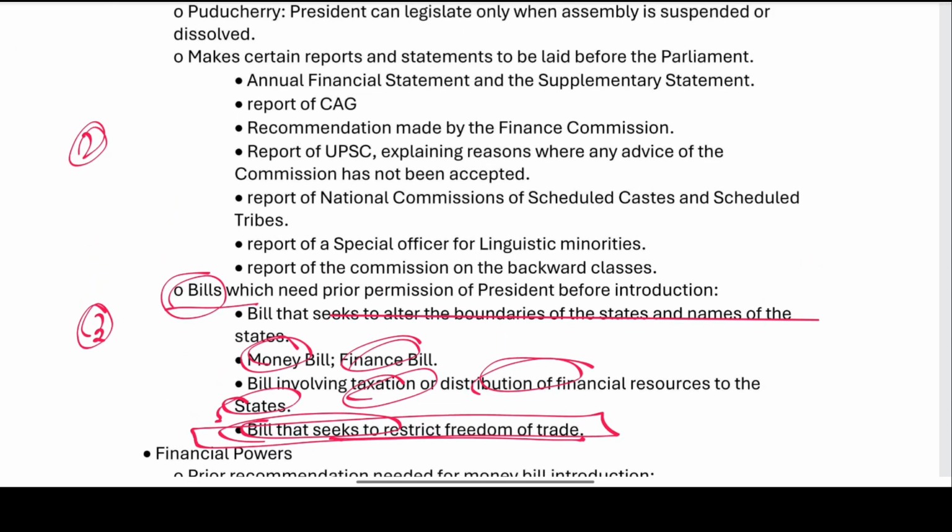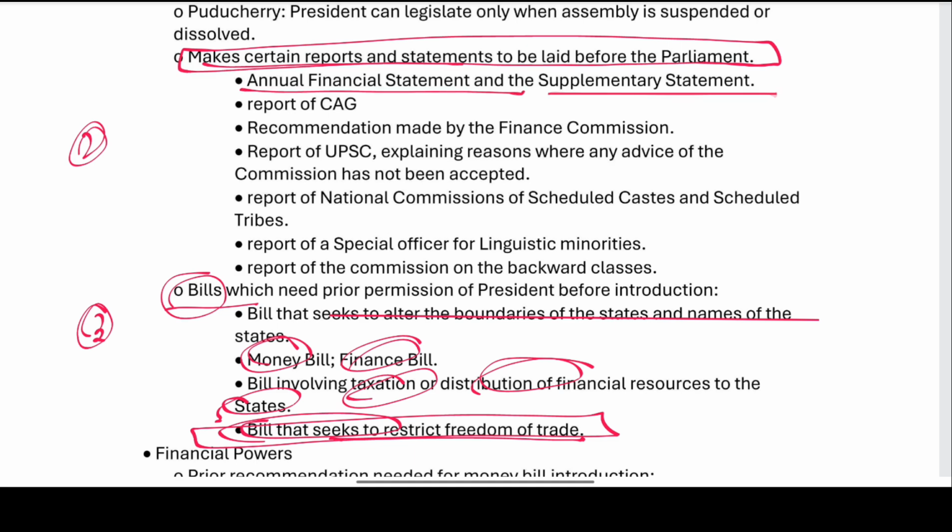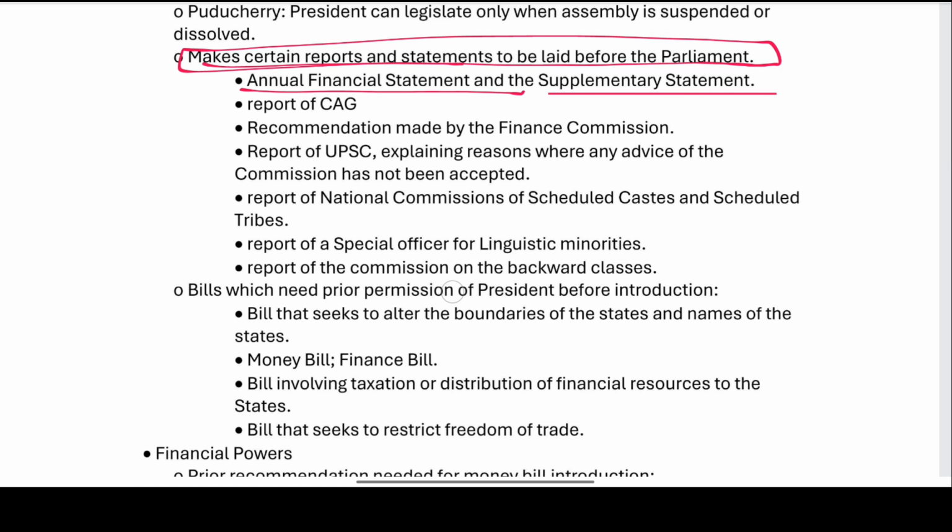Now, make certain reports and statements to be laid before the parliament. We have the annual financial statement and the supplementary statement, right? The annual financial statement is the budget.